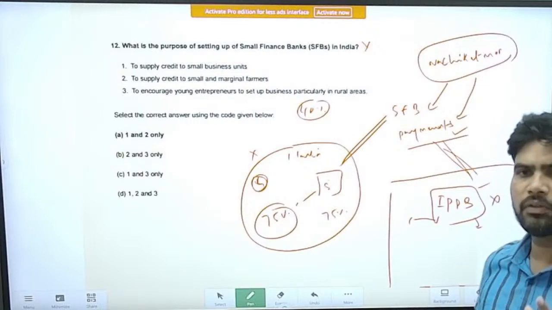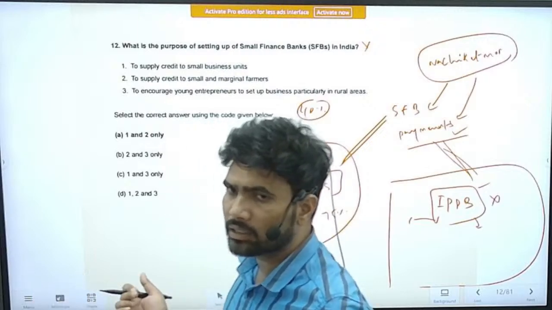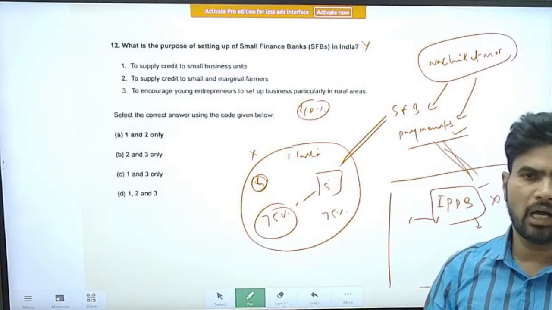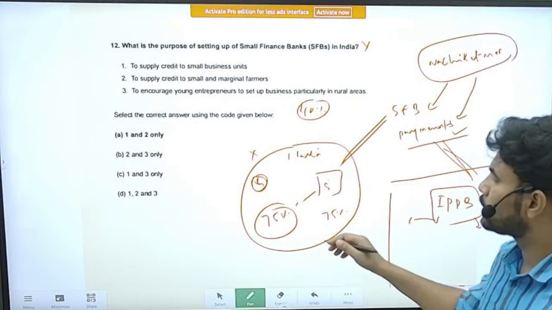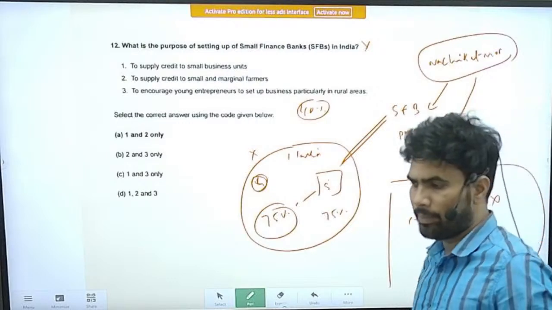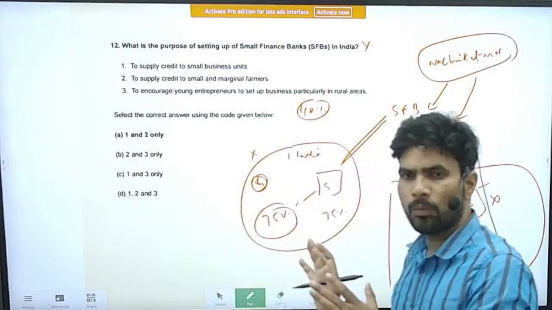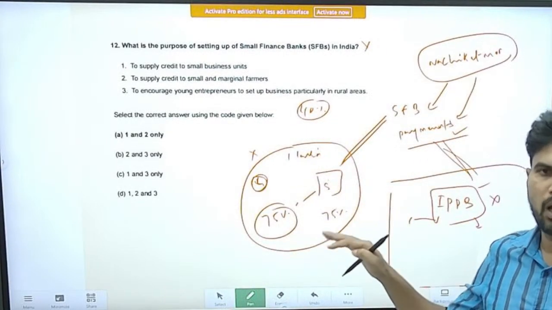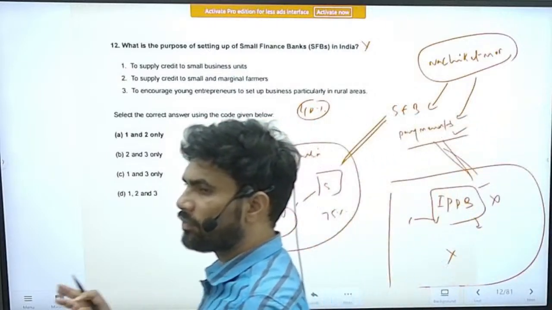But if you see the guidelines, none of the existing small finance banks are able to fulfill the guidelines given by RBI to be converted into normal scheduled commercial banks. So the small finance banks are very unhappy with the guidelines given by RBI. So try to know about all these things. A lot of developments are going on in the arena of small finance banks. Payment banks, we can say, are completely a failure.